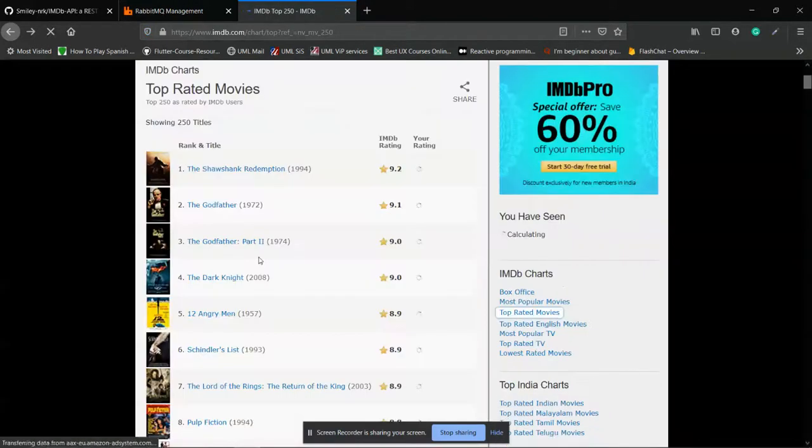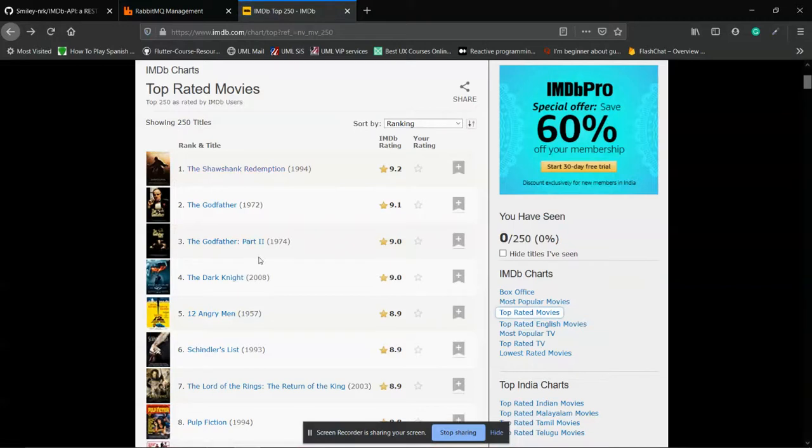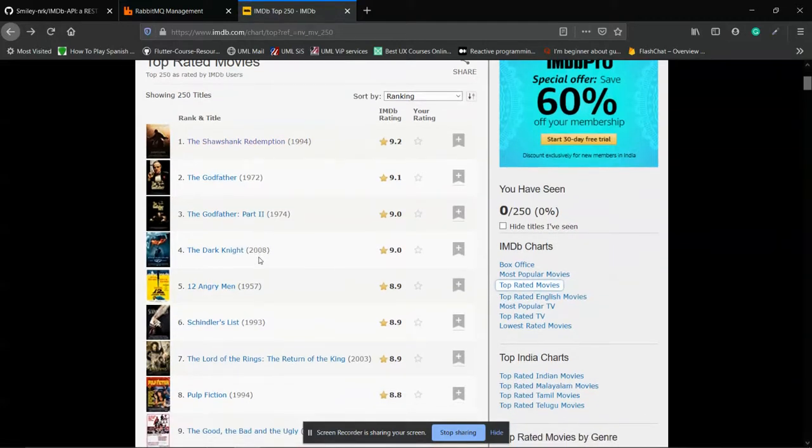That means if you want the summary and everything of all 250 movies, you actually have to hit 251 requests. So all those who know about Python scraping know that this is a little bit slow process. You have to make 251 HTTP requests and wait for those responses. Of course, you can implement multi-threading and make it faster, but that does not mean that for each and every request to your API, you should go to the actual IMDb server.